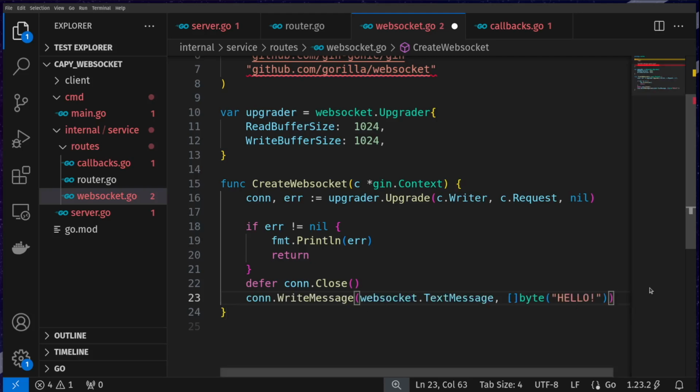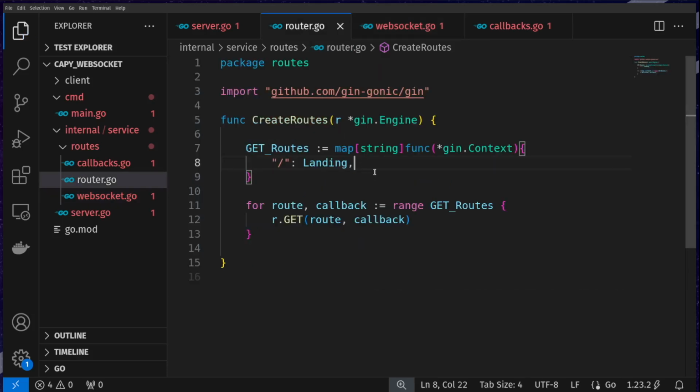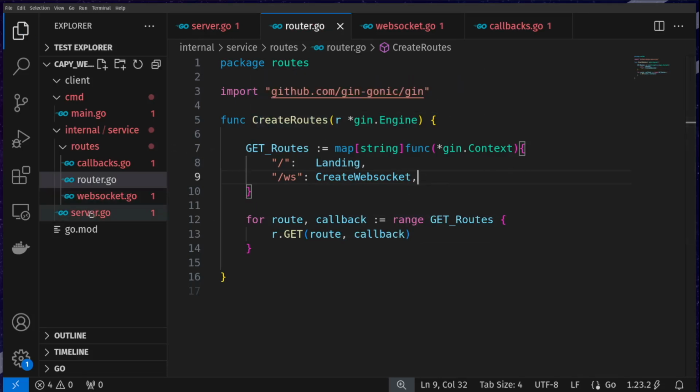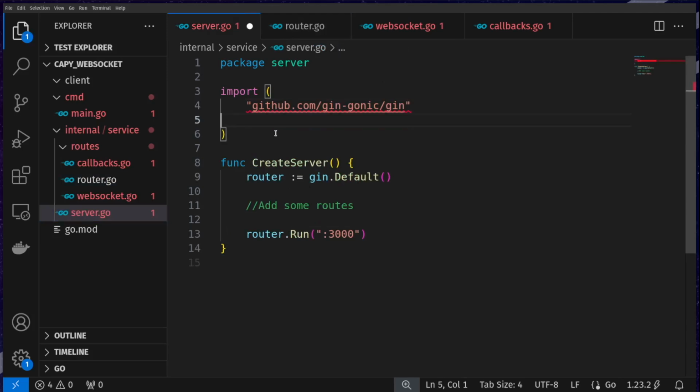Then we'll write our message with conn.WriteMessage, which we're saying is going to be a text message, and then we're going to turn our string into a byte array that we send over the internet. Then we'll create a route in our getRoutes map for ws, for WebSocket, and then we'll pass in the createWebSocket function. Then lastly, once we're done with that, we're going to call our createRoutes function in our server.go.